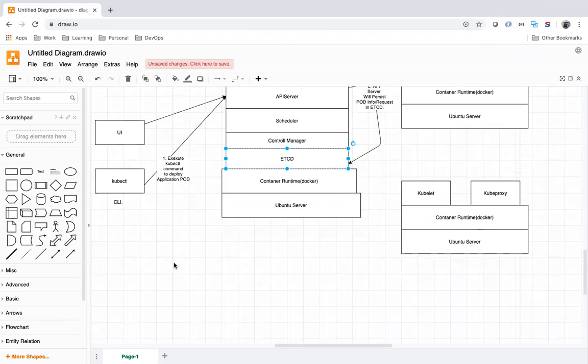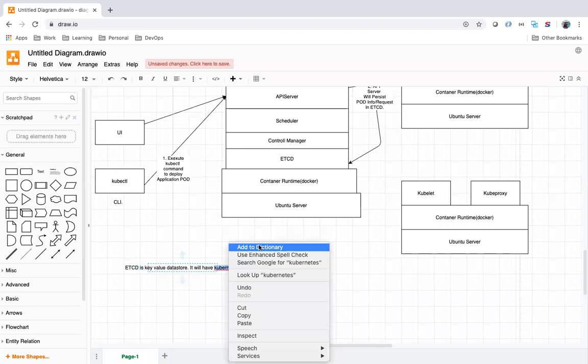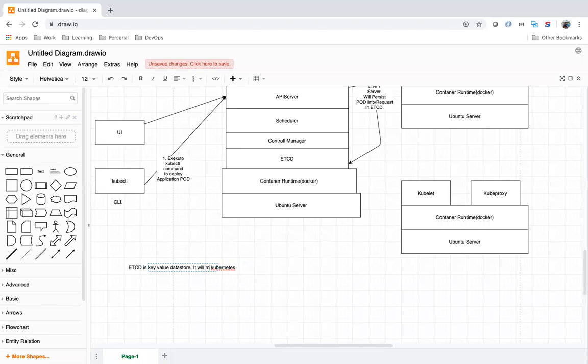So etcd is a key value data store, and it will maintain Kubernetes cluster information.